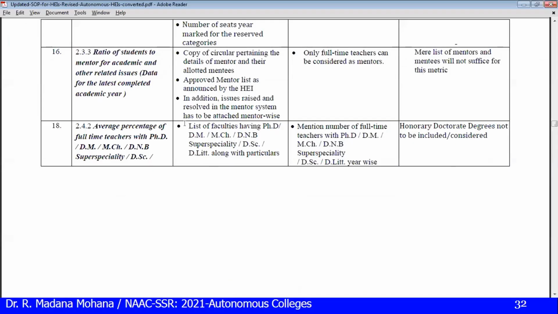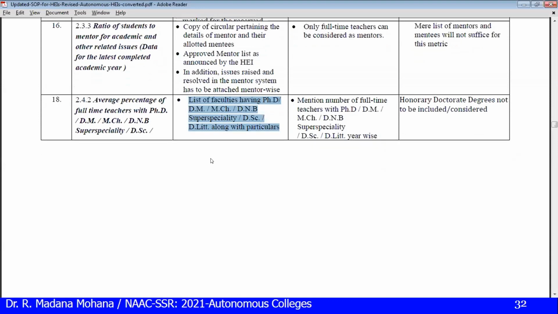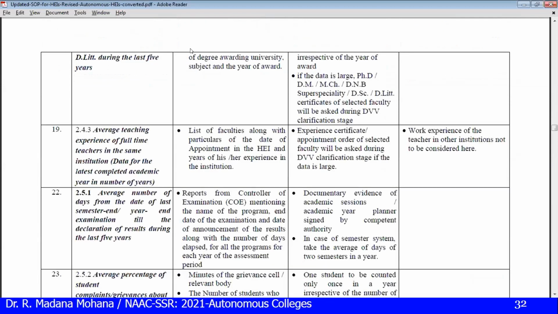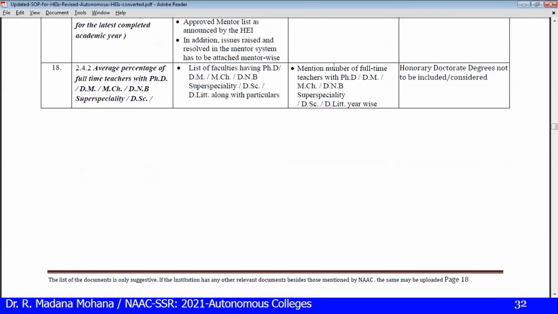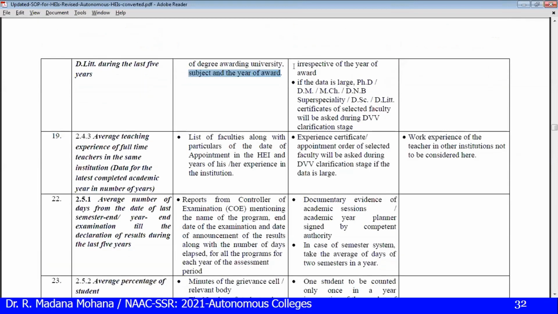Here you can see some SOPs for this: list of faculties having PhD, etc., along with particulars of degree, awarding university, subject and year of award. These details are required. Then mention number of full-time teachers with highest qualifications, irrespective of the year of award. If the data is large, then during DVV, certificates of selected faculty will be asked.